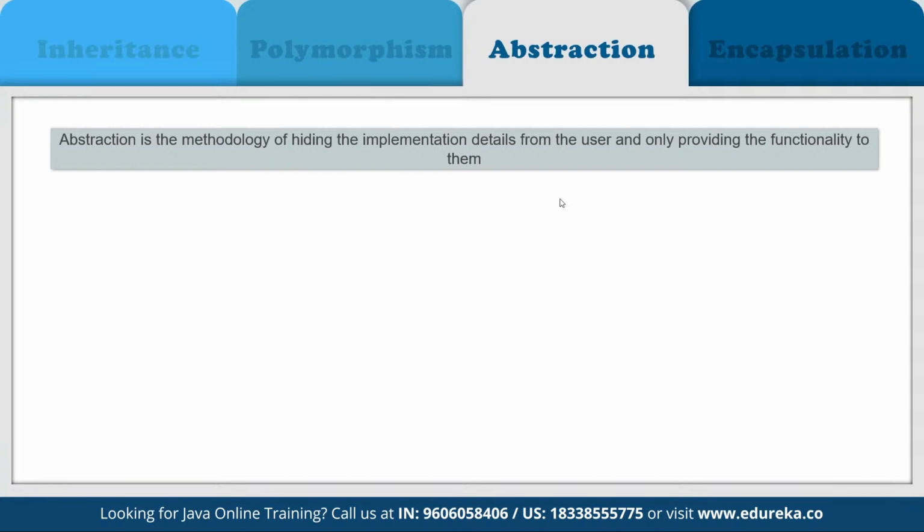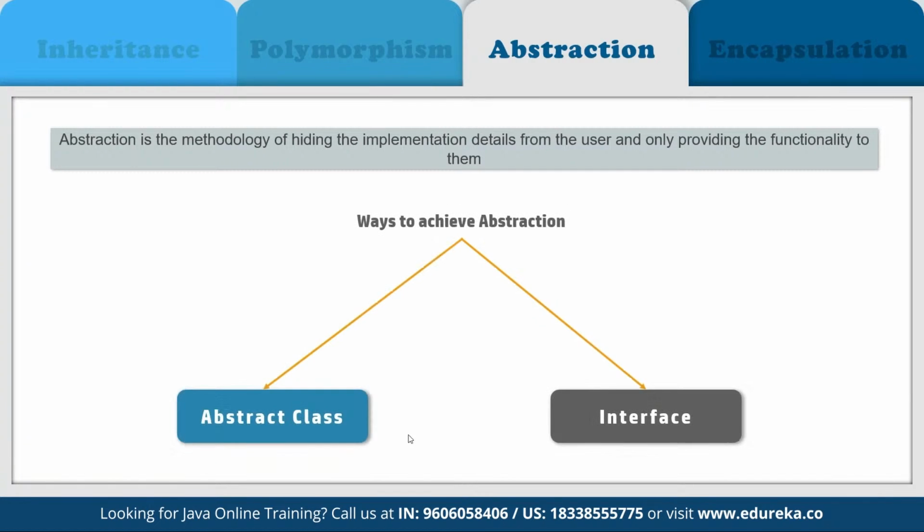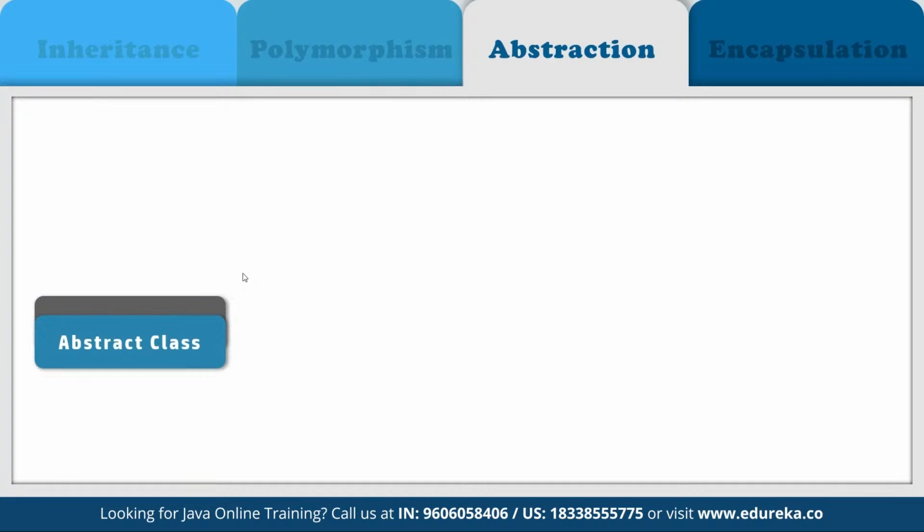It basically deals with hiding the details and showing the essential things to the user. So again, we can see we have multiple examples here. If you look at the diagram, we have two different types of abstraction defined. We have abstract class and then we have interface.